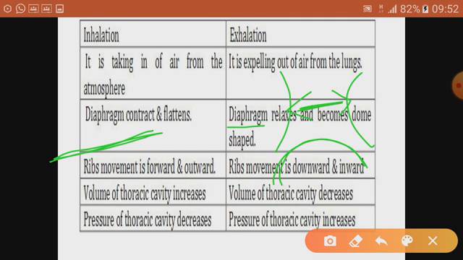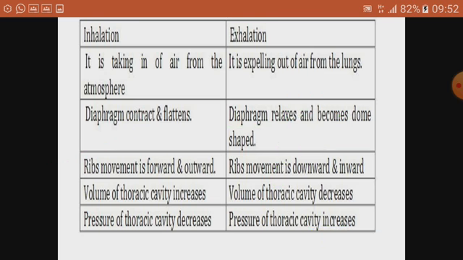And obviously during exhalation, when we breathe out, ribs move inward. So squeezing of the chest cavity happens during exhalation, and the volume of the chest cavity increases during inhalation. So this is a nice difference between inhalation and exhalation. By this video we have done two questions. Question number 1, what is the mechanism of breathing? Here you will write inhalation and exhalation. Question number 2, what is the difference between inhalation and exhalation?